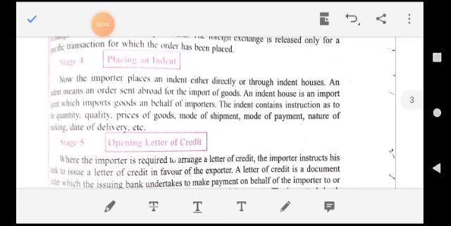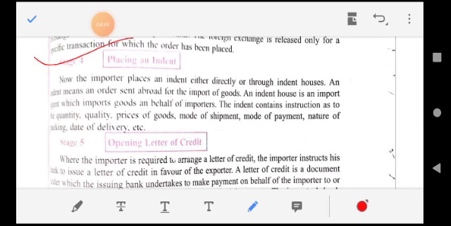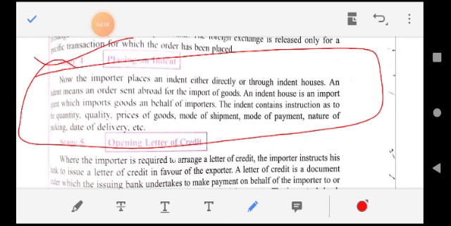The next step is stage 4, that is placing an order. So an importer receives quotations from various exporters, out of which the importer analyzes which exporter provides goods cheap and best.